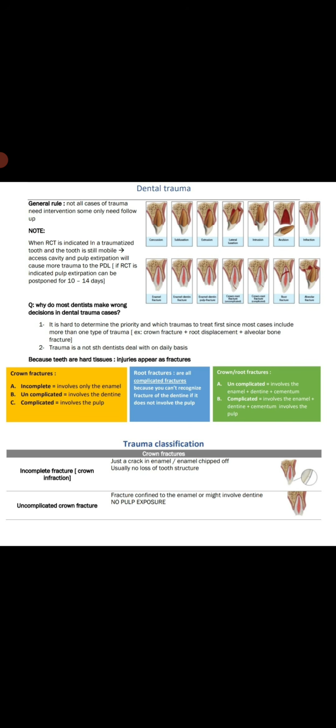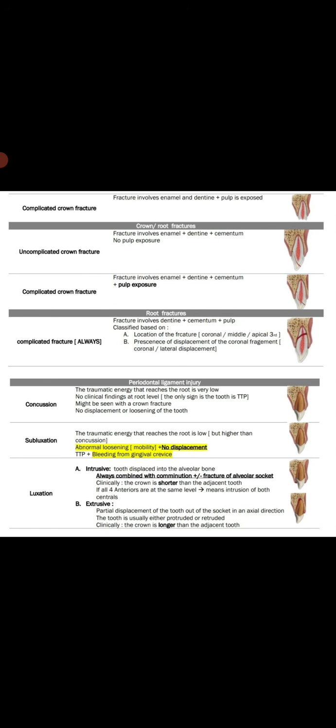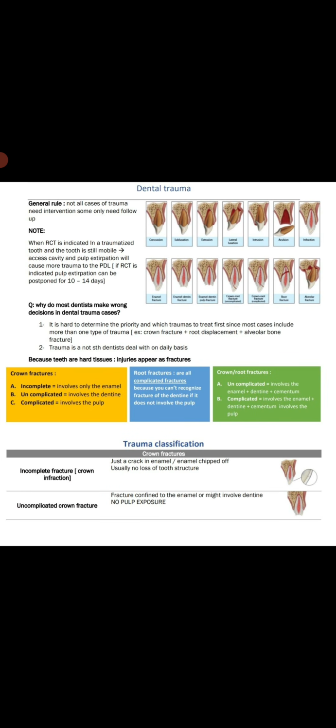First is the crown fracture. In crown fracture there are 3 types: incomplete crown fracture, then uncomplicated crown fracture, and then complicated crown fracture. First is the incomplete fracture, also known as crown infraction.